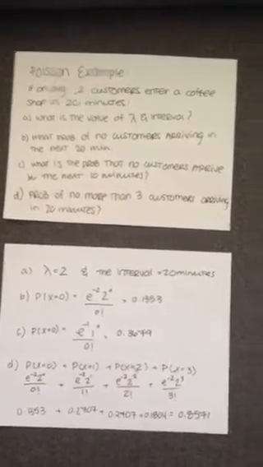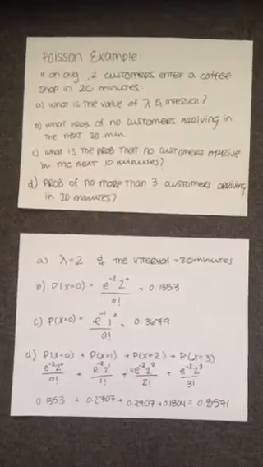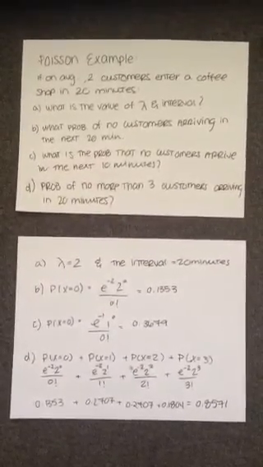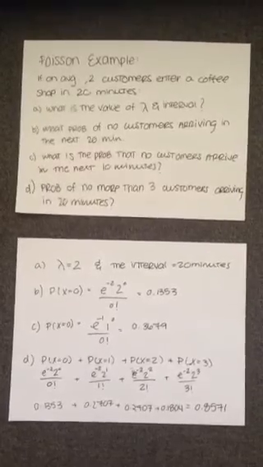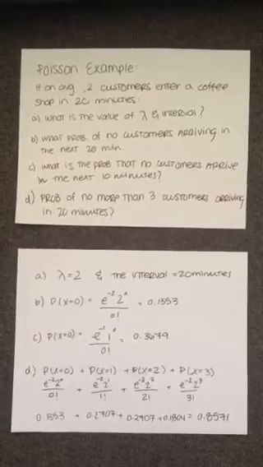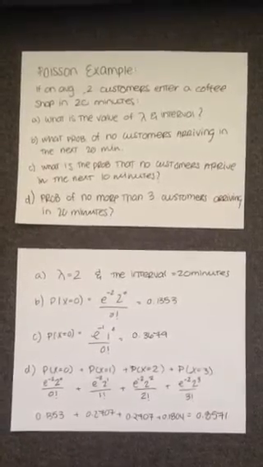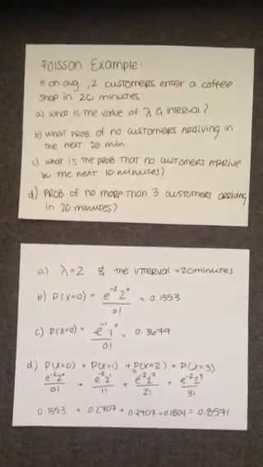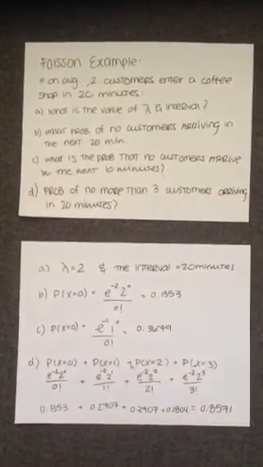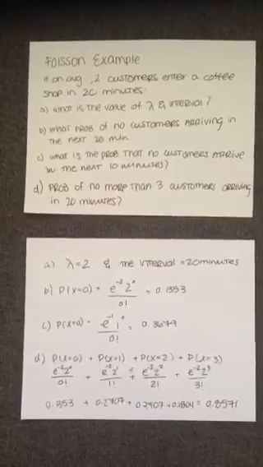The probability for B is equal to e raised to negative 2 times 2 raised to 0 divided by 0 factorial. This gives you 0.1353. For part C, you divide the lambda by 2 because the interval time is cut in half, and this gives you 0.3679. For part D, you can check, and it is the probability of x equals 0 plus the probability of x equals 1, 2, and 3.